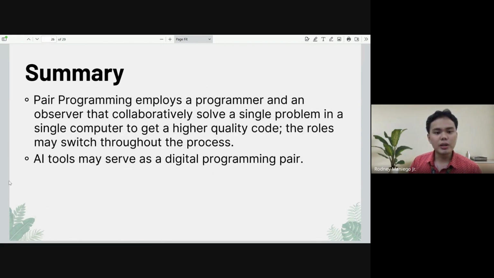Then pair programming employs you as a programmer and another entity, which can be a person or an AI, to collaboratively solve a problem on the same computer to get higher quality code. And lastly, you can leverage these AI tools to serve as your virtual or digital programming pair.